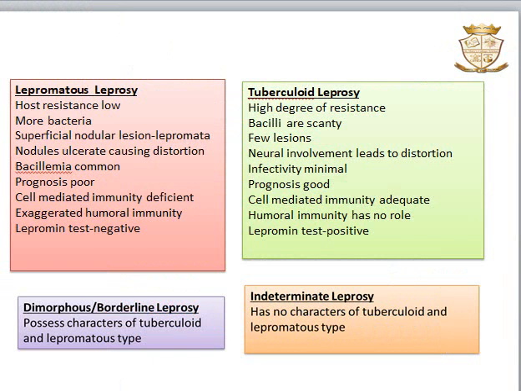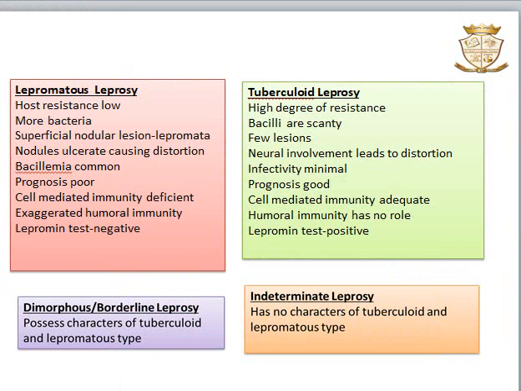Coming to tuberculoid leprosy. It is mainly seen in patients having a high degree of resistance. We can see scanty lesions and the presence of bacilli in these lesions is very few. Infectivity is very minimal. Hence, it is also known as paucibacillary disease.